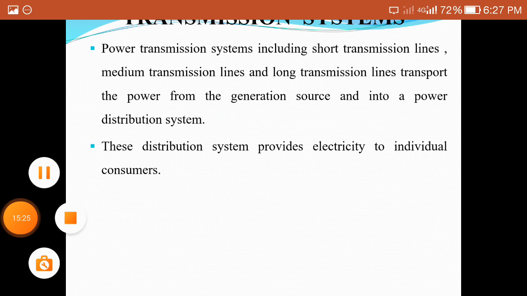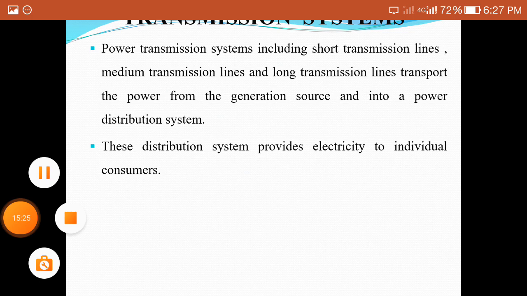Next, coming to the fourth unit. The fourth unit is power system transients. First of all, a transmission system consists of transmission lines. In the case of a transmission line, when we connect the input to that line, we obtain some transients in those lines.